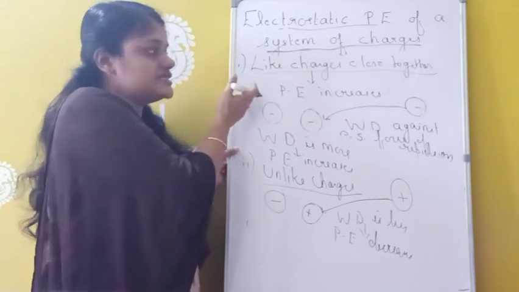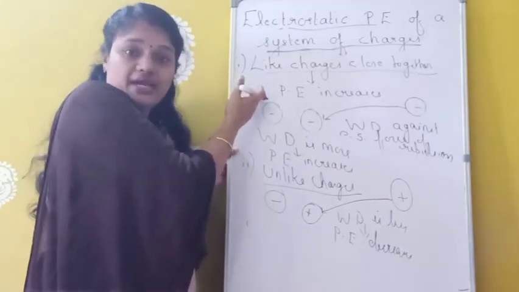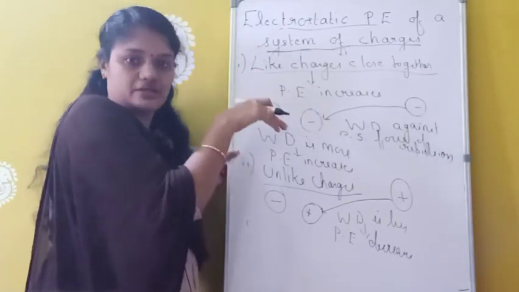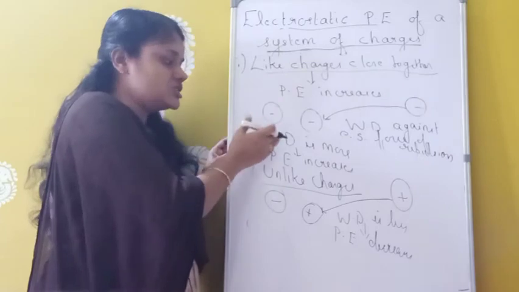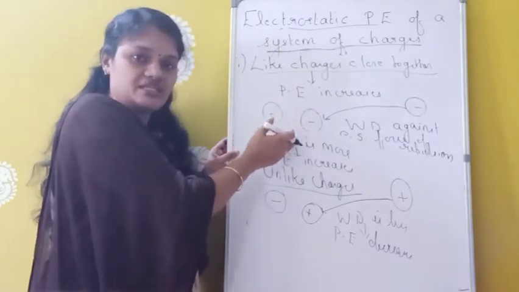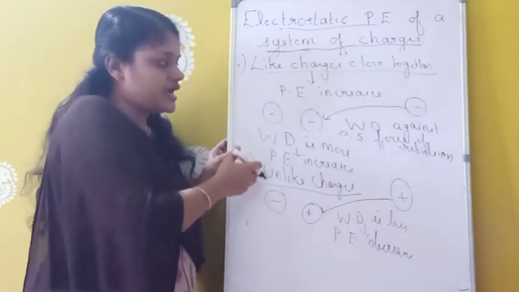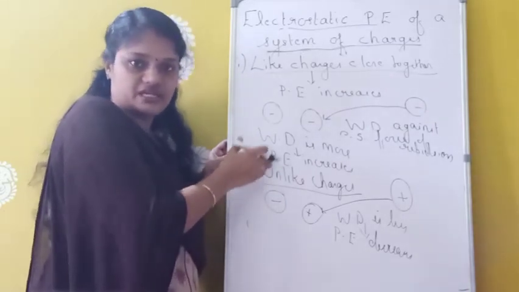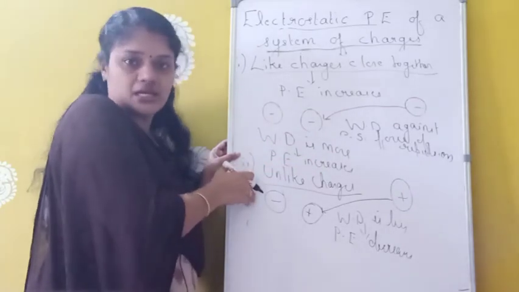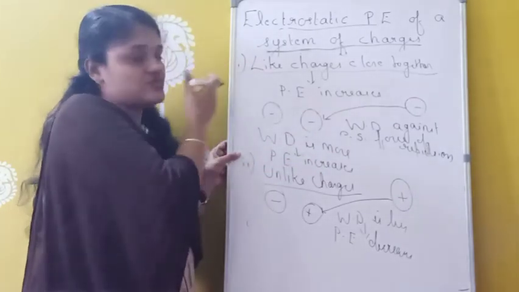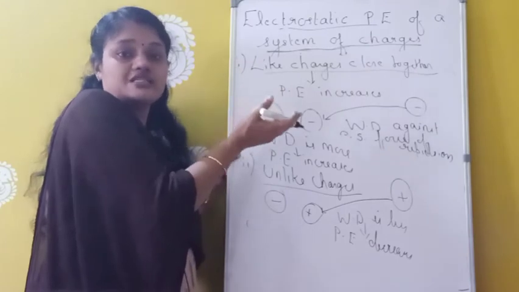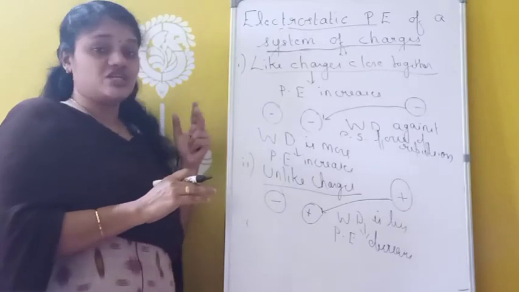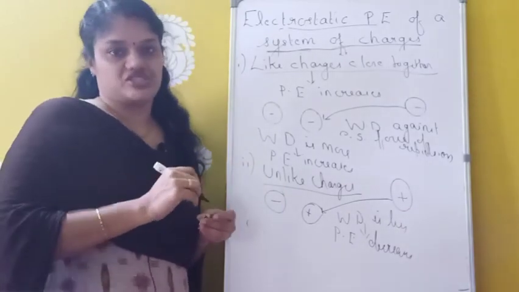So these are some of the properties of this one. First, in the case of like charges, if we want to bring two like charges together, the work done should be more. So we have to do more work against this electrostatic force of repulsion. Whenever work done is more, potential energy also will be increasing. And whenever we are bringing two unlike charges together, this work done should be less, so potential energy also will be less. And this potential energy can be positive or negative, and it is considered a scalar quantity.